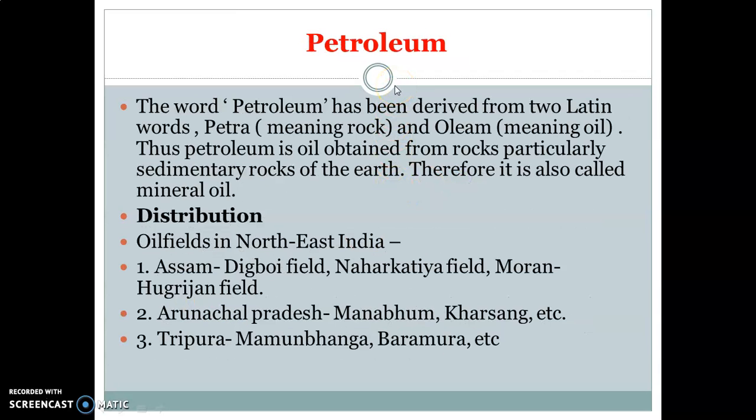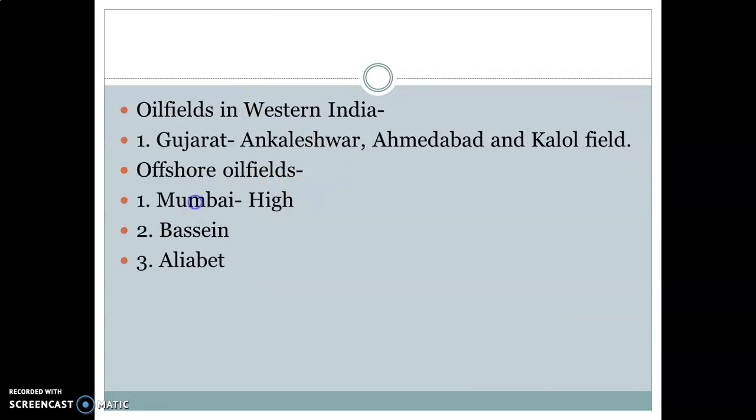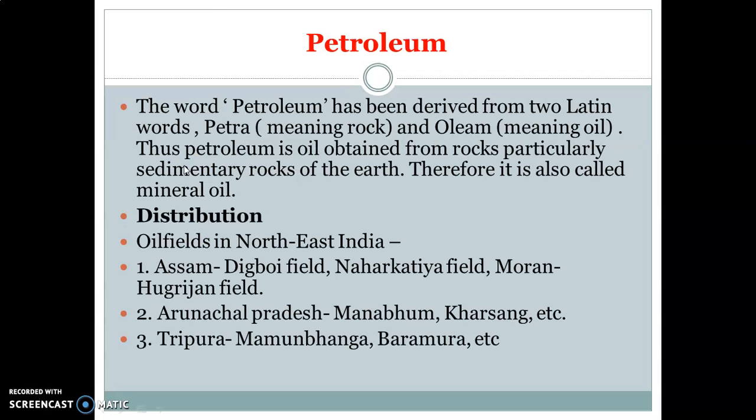Now let's start with the next non-renewable energy resource, such as petroleum. The word petroleum has been derived from Latin word petra, meaning rock, and oleum stands for oil. So we can say petroleum is considered as a non-renewable energy resource. Petroleum is obtained from sedimentary rocks. That's why it is also called mineral oil.